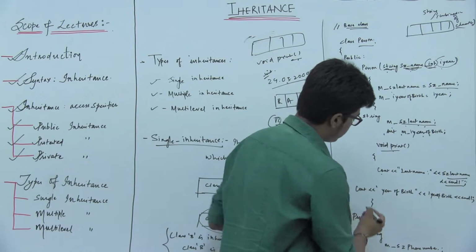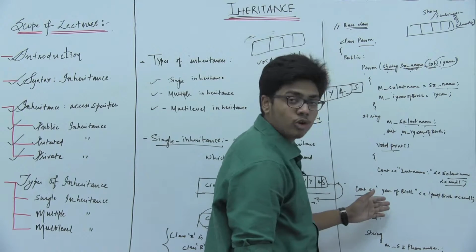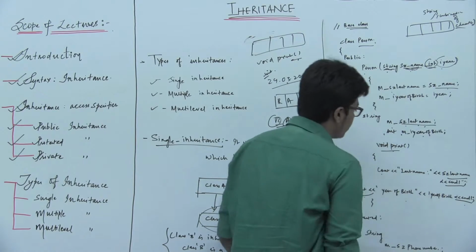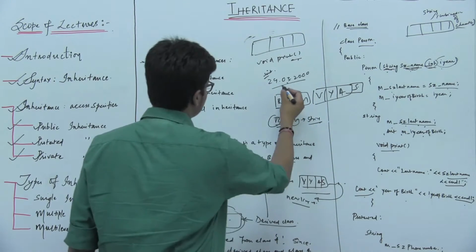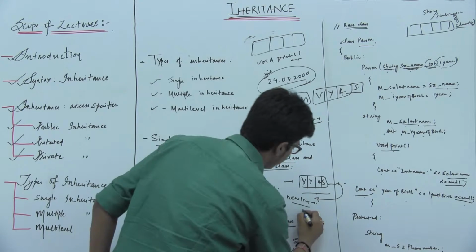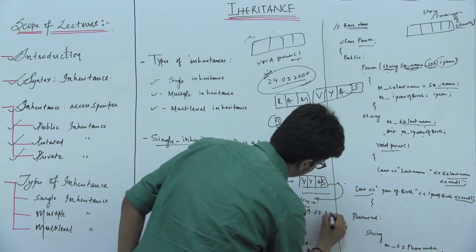Then another cout statement, the common output statement, for the year of birth. What is the year of birth? Suppose the year of birth is 29/3, so it is printed on the screen as 29/03/2000.